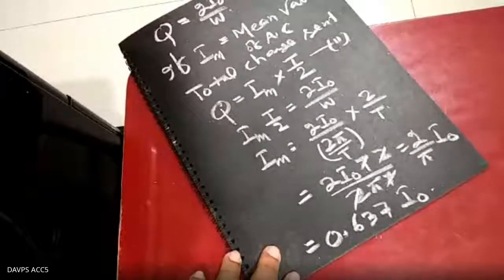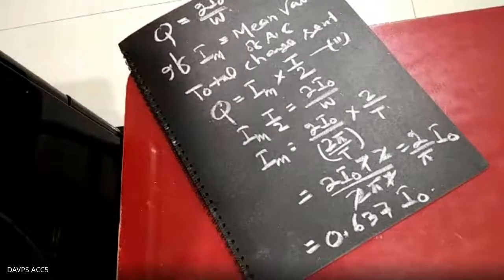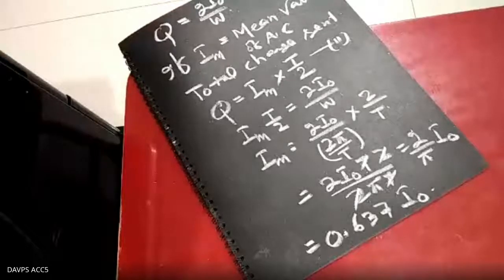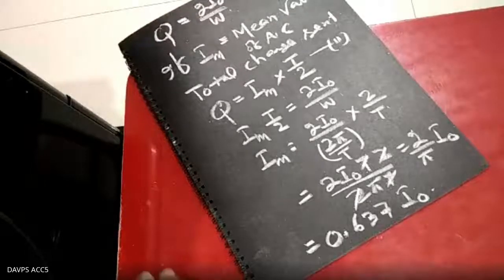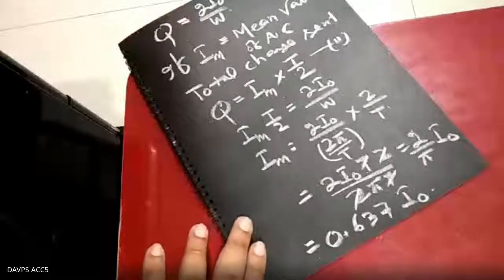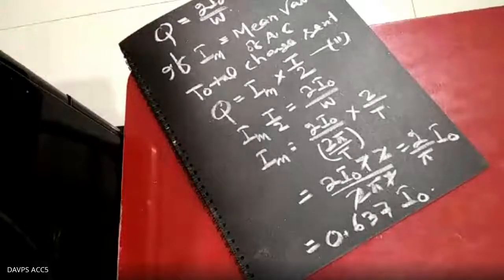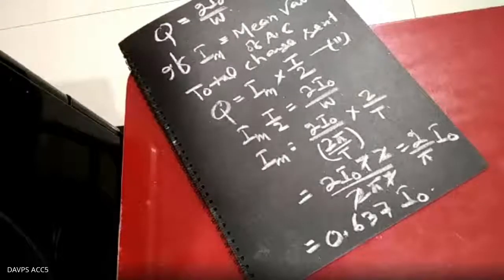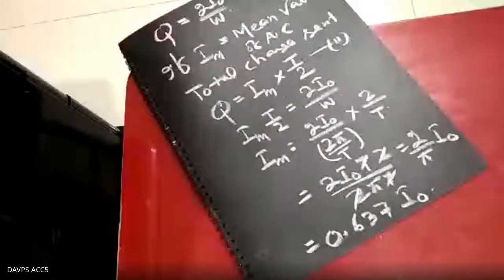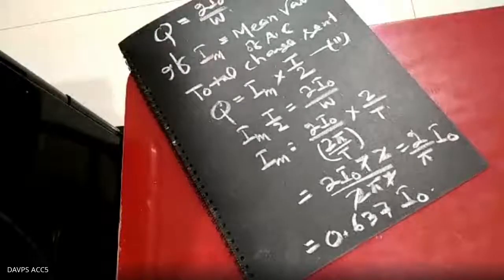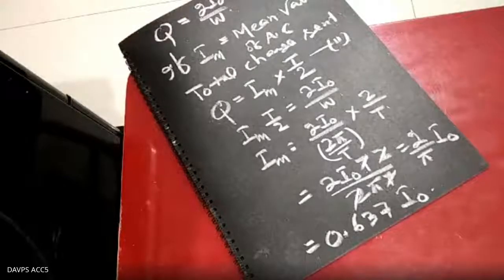Suppose somebody tells you to find the mean value of AC over a complete cycle. What is the mean value of AC over a complete cycle? If you know it, just calculate and tell me the answer immediately through the message. Over a complete cycle, what will be the mean value of AC?